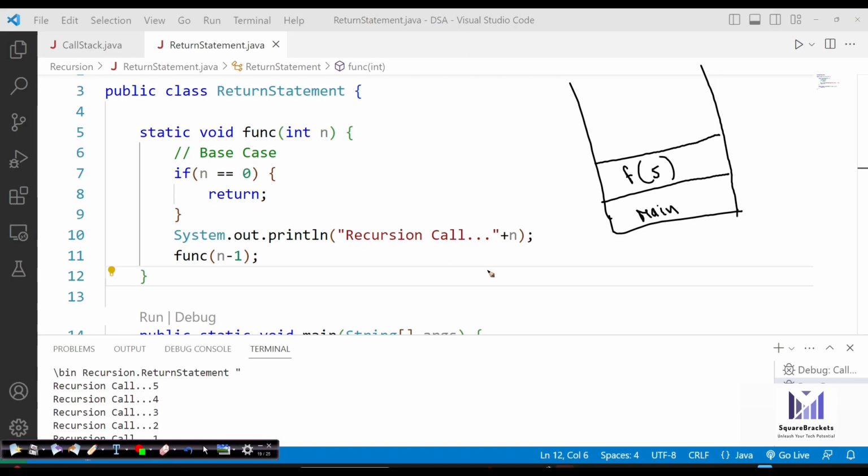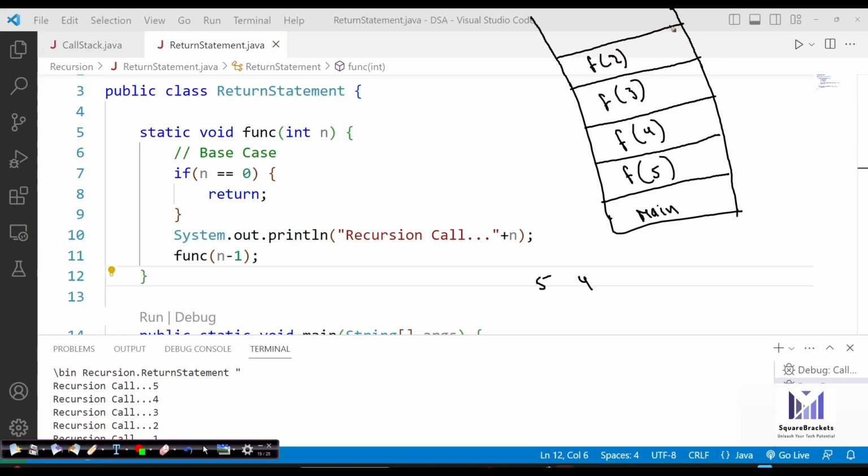So it prints 5. Then we decrease the value of 5 by 1, so it becomes 4. So it calls F4. So it prints 4. Then it calls F3. Then it is going to call F2. Then it is going to call F1. And finally, it is going to call F0.